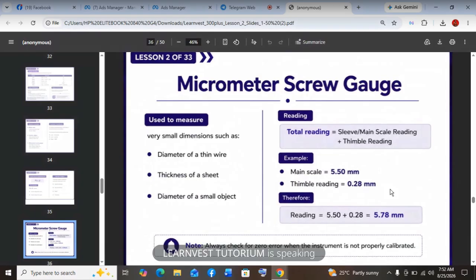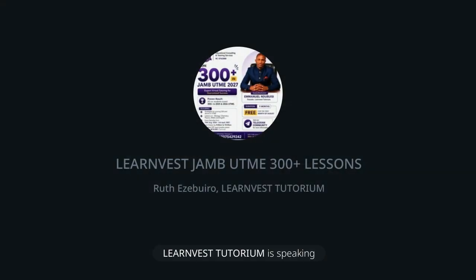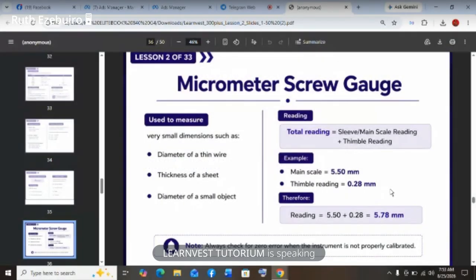Now let's give an example. If you want to interpret the reading of a micrometer screw gauge, the total reading is the sleeve or main scale reading plus the thimble reading. So the main scale, for example, maybe you got 5.50 millimeter, then the thimble reading is 0.28. Normally you see it as 28, but it is 0.28 when you are writing it. Then you add up the two, you get 5.78 millimeter. Okay? Always check for zero error when the instrument is not properly calibrated. I've explained this earlier. So we move on.